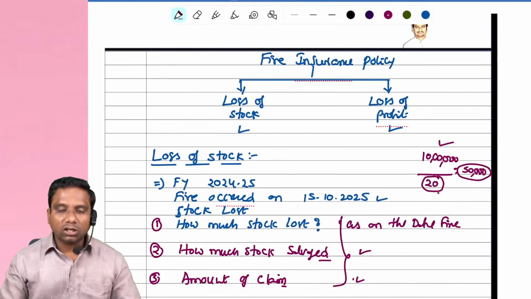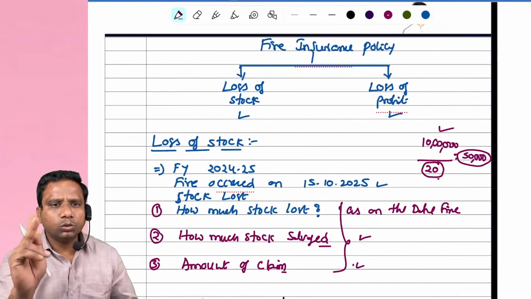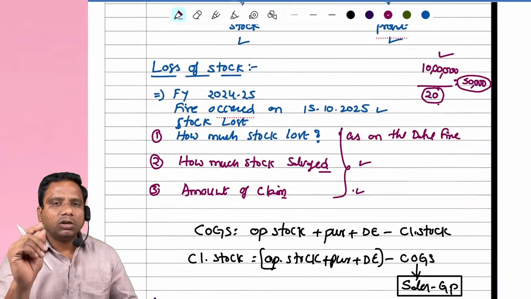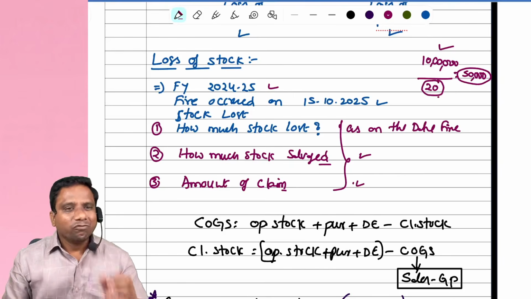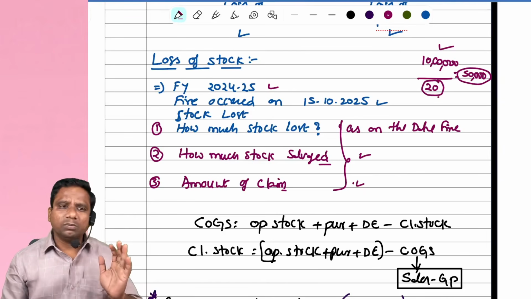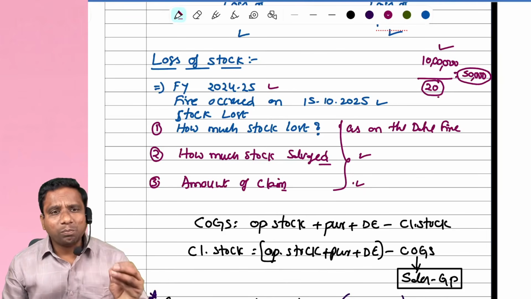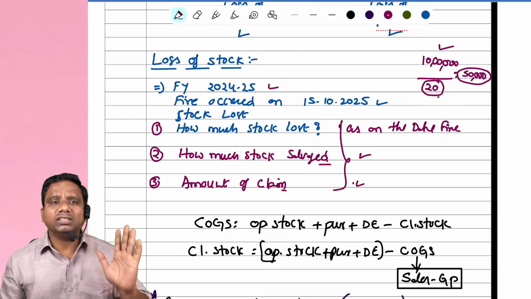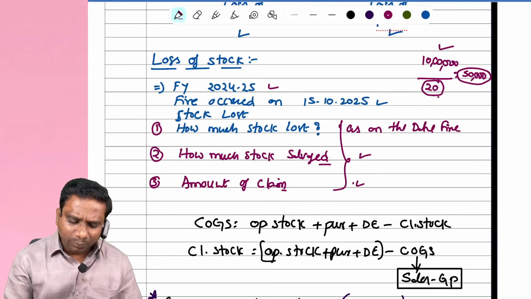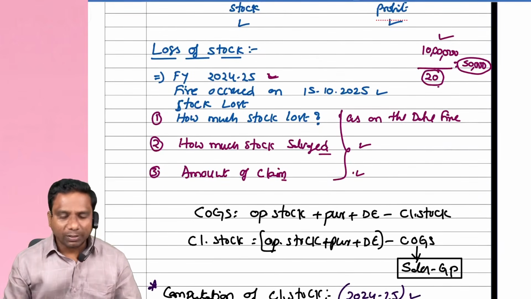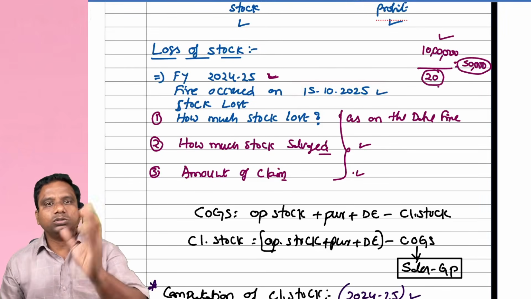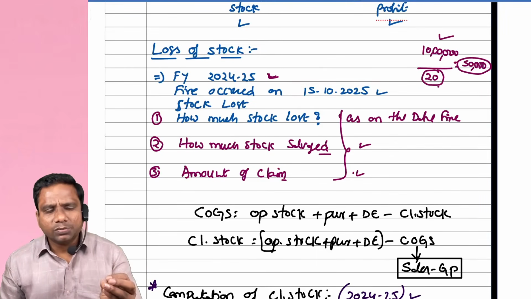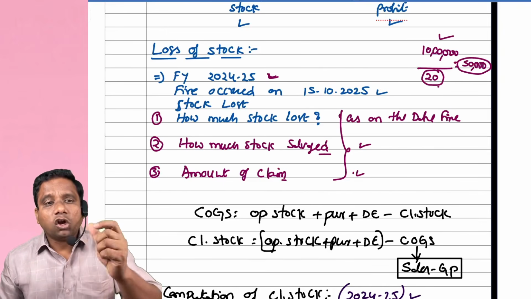Now come to the first, loss of stock. So two things now, loss of stock and loss of profit. Now loss of stock. For example, we are in the financial year 2024-25. Fire may happen at any point of time during the financial year. So we are taking for example financial year 2024-25. Let us say the fire occurred on 15/10/2025. Now the question comes, for how much amount do we lodge the claim?